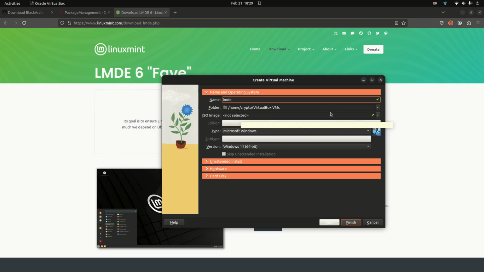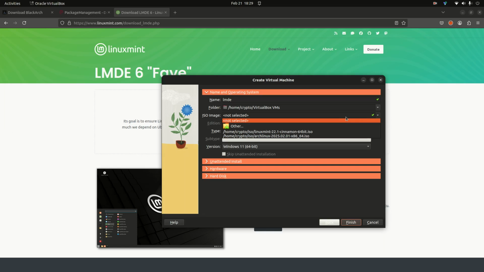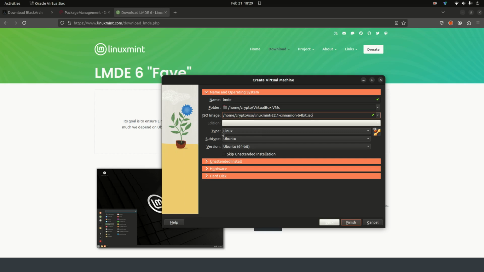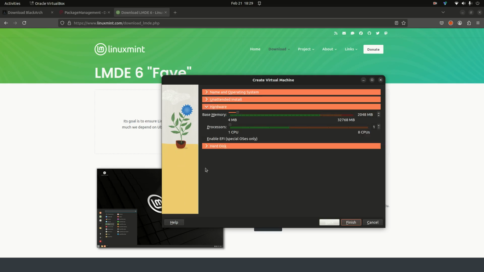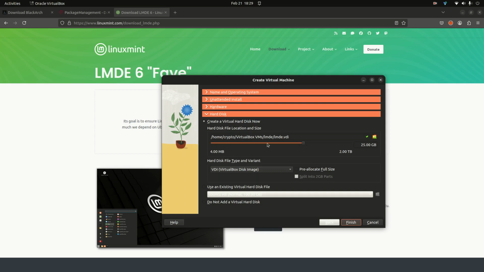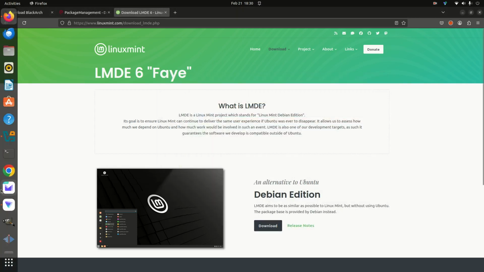And I've already downloaded it. It's an ISO file. So we're going to come over here and select it right there. And then we're going to give it 4 gigs, 4096 megabytes of RAM, and then we're going to give it 2 CPUs. We're going to come right here to hard disk, and we're going to give it 50 gigs. We really don't need anything more than that, and we'll click finish, and we'll see what happens.